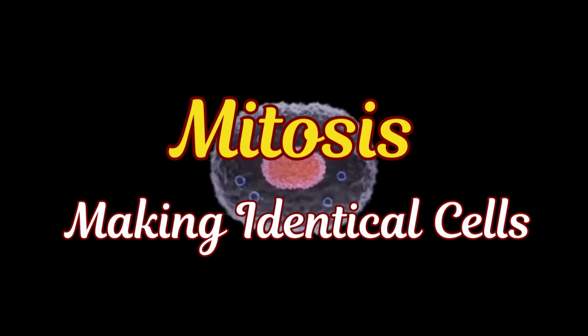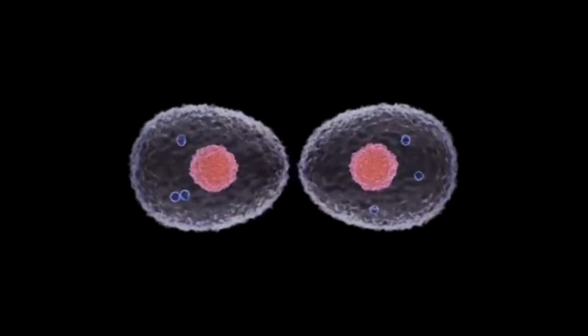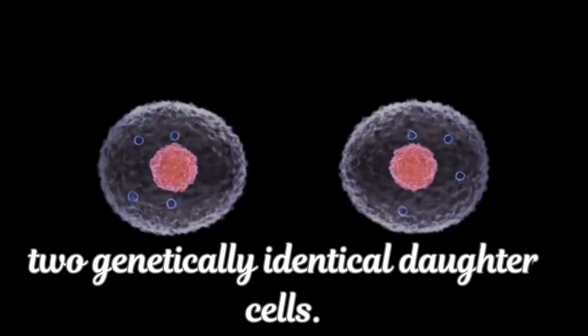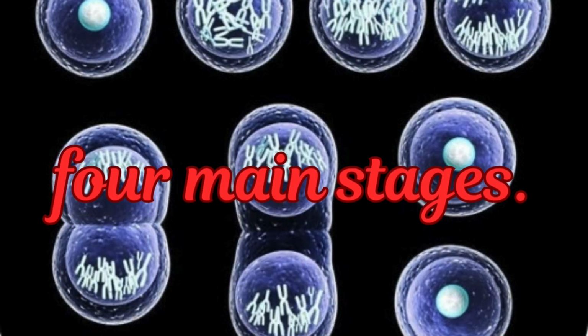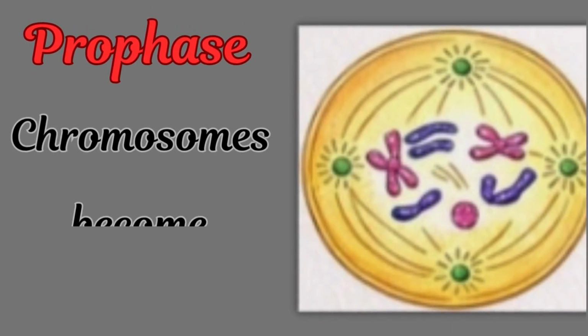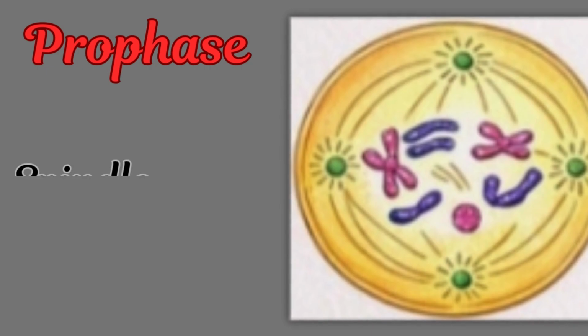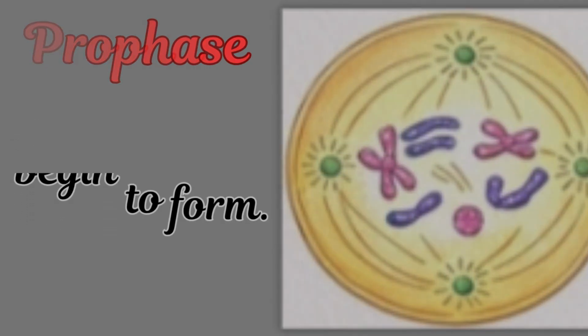Mitosis. Making identical cells. The most common type of cell division is mitosis. Mitosis produces two genetically identical daughter cells. This is how your body grows and repairs itself. Mitosis occurs in four main stages. Prophase. Chromosomes become visible. The nuclear membrane starts breaking down. Spindle fibers begin to form. Think of it as preparing the stage before a performance.